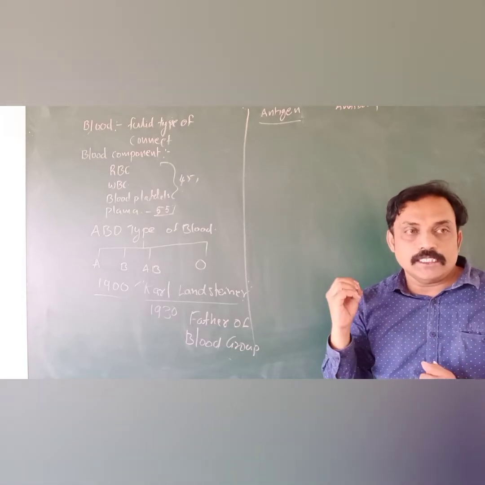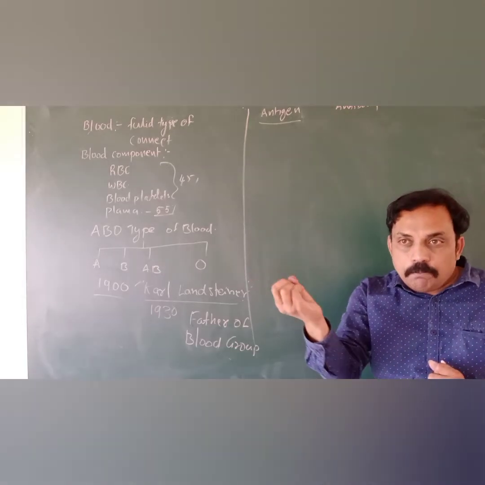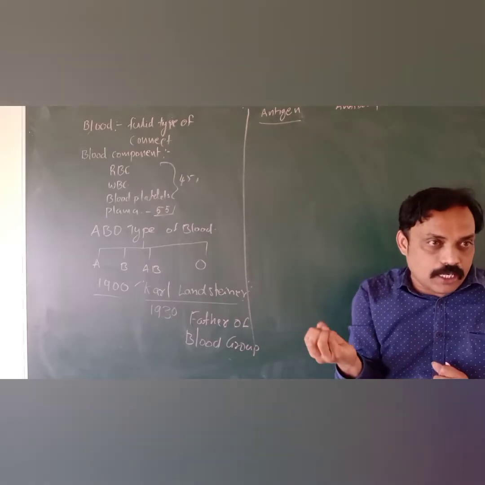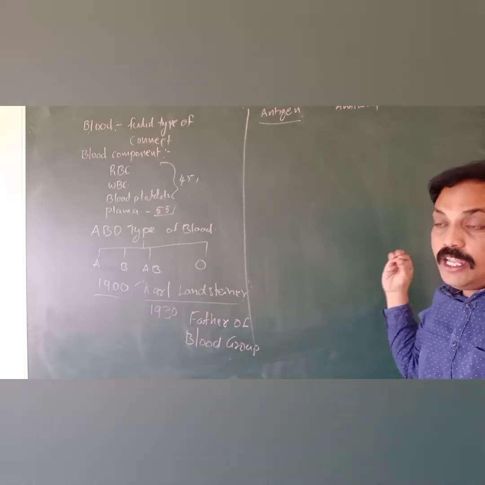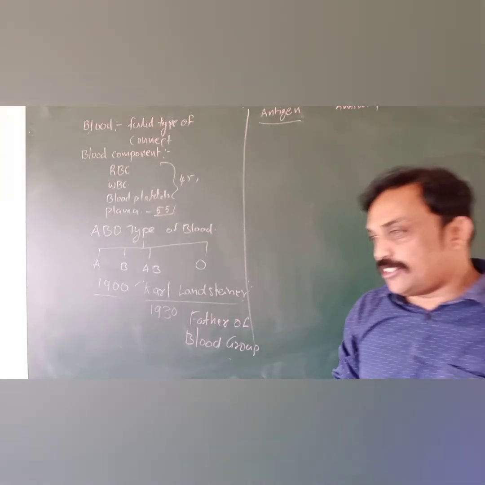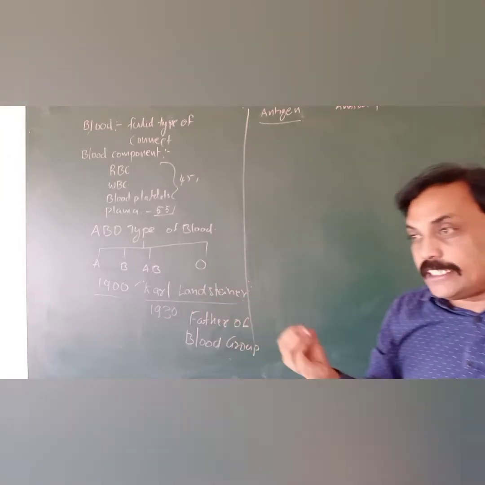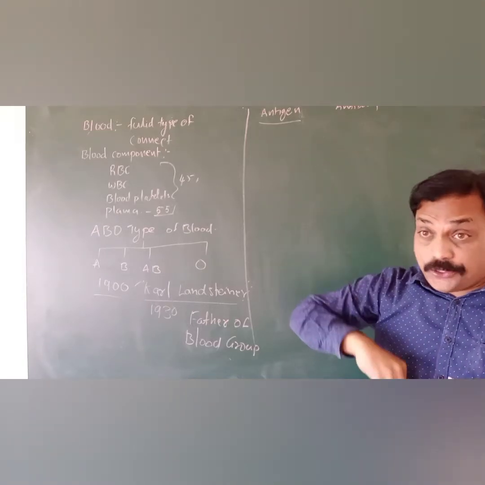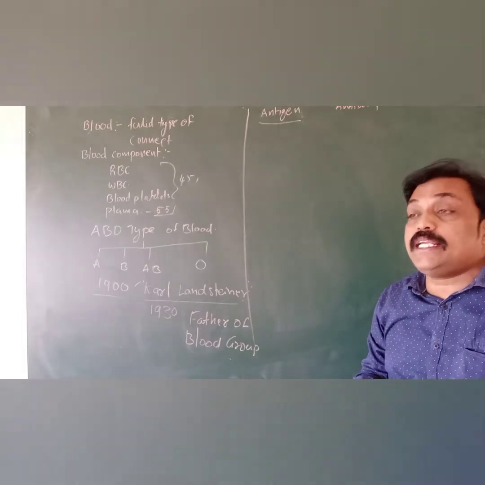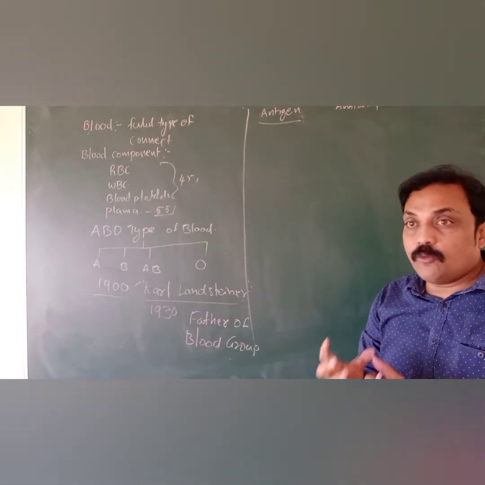Microorganisms and foreign materials that enter the body bind with the antigen. When a microorganism enters the body, the antigen triggers and stimulates